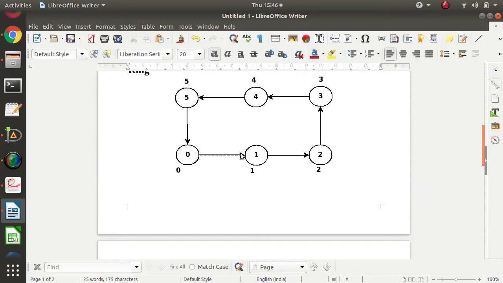Suppose it is a four shift. Now see, 0 to whom will it send? 0 will send to 4, because it is a 4 shift, right? So 0, 1 shift, 2 shift, 3 shift, 4 shift. So 0 will send to 4. To whom will 1 send? 5. 2 will send to 0, because 1 shift, 2 shift, 3 shift, and 4 shift. But see, 0 has to send a message to 4, because it's a 4 shift.